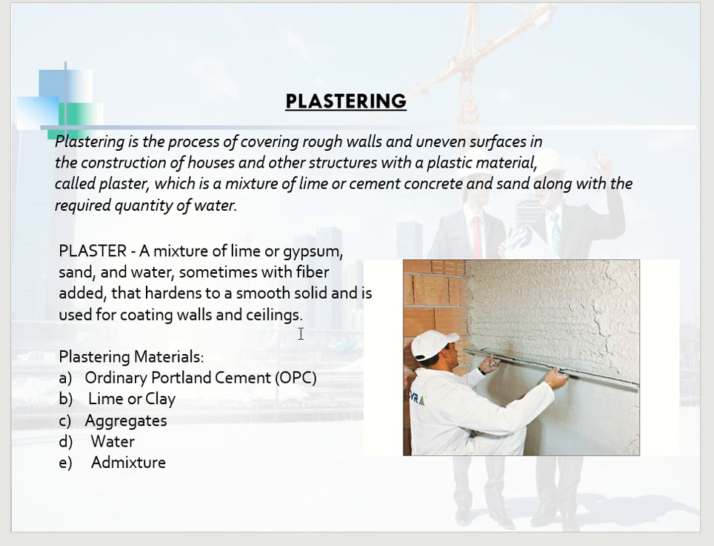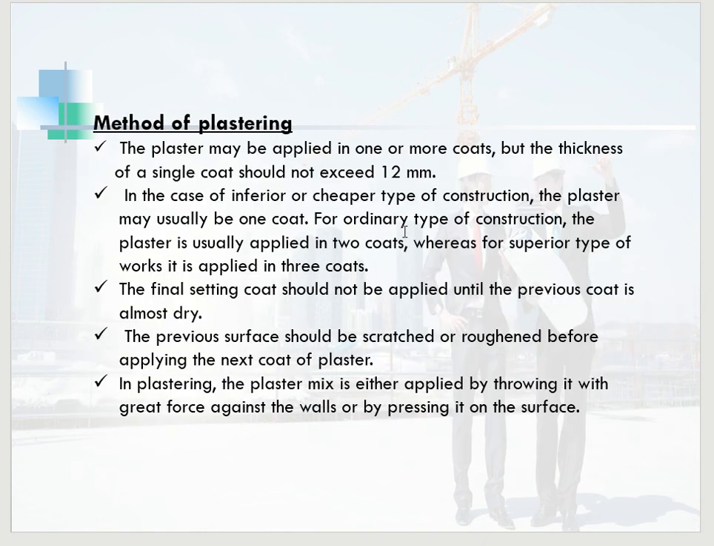Next is the plastering material. Plastering materials are usually ordinary Portland cement, lime or clay, aggregates, water and admixtures. So, method of plastering. The plaster may be applied in one or more coats, but the thickness of a single coat should not exceed 12 mm. In case of inferior or cheaper types of construction, the plaster may usually be one coat. For ordinary construction, the plaster is usually applied in 2 coats, whereas for superior work, it is applied in 3 coats.